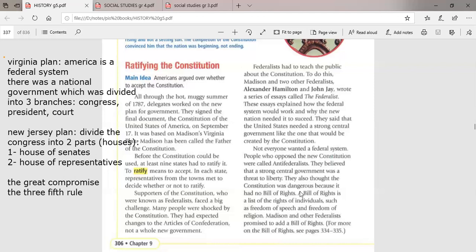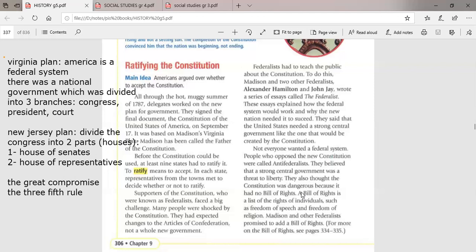So the anti-federalists said that the new Constitution didn't include the Bill of Rights. It means that it didn't include these four freedoms: freedom of speech, freedom of assembly, freedom of religion, and freedom of press. That's why they didn't accept the Constitution.